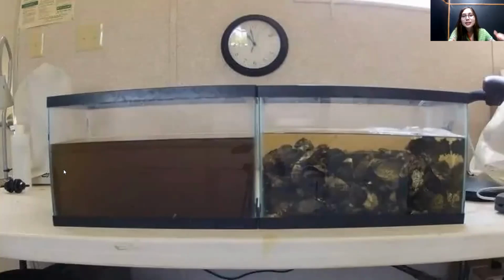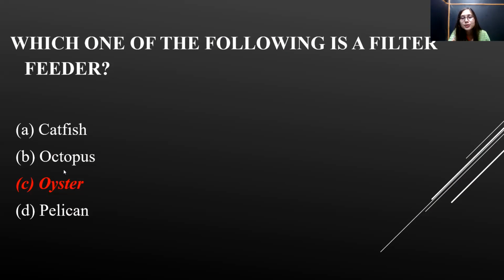They are eating this organic matter as food, and thereby organic matter is being removed from the water, and they are removing the pollutants, filtering out the water, and therefore oysters are called filter feeders of the bay. So the correct answer is the oyster.